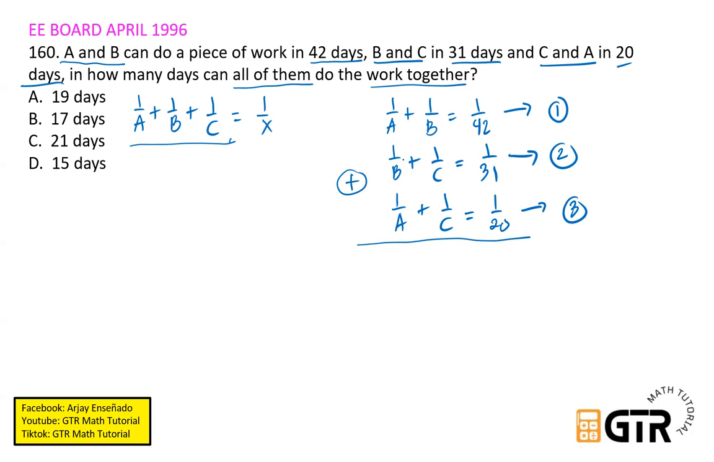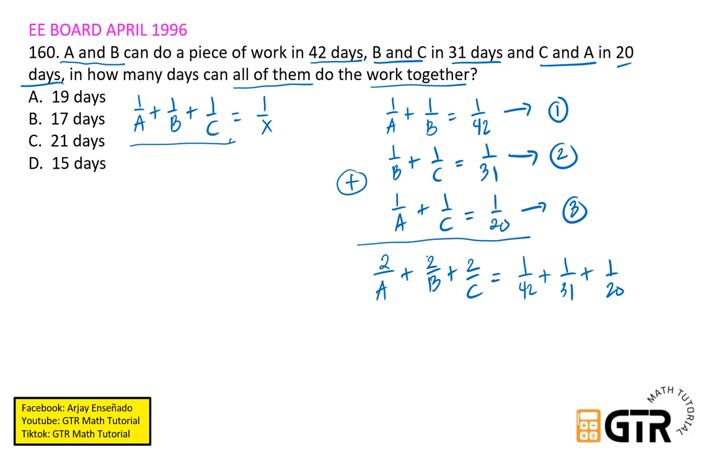Dalawang 1 over A, dalawang 1 over B, dalawang 1 over C. So therefore, magiging siyang 2 over A plus 2 over B plus 2 over C equals, i-add lang natin ito. So pwedeng decimal na siguro ang gamitin natin dito kasi pwede naman ang calculator, kasi medyo mahirap yung LCD niya. 42, 31, and 20. So pwede siguro mag-decimal na lang tayo. Okay? So i-decimal nyo na lang yan.